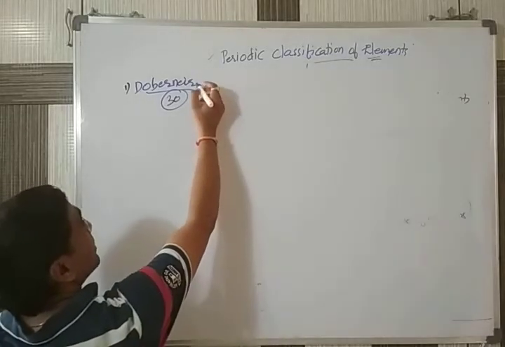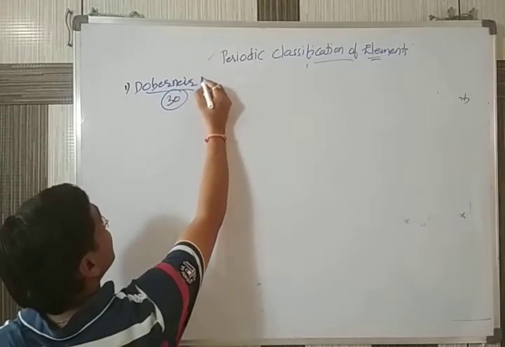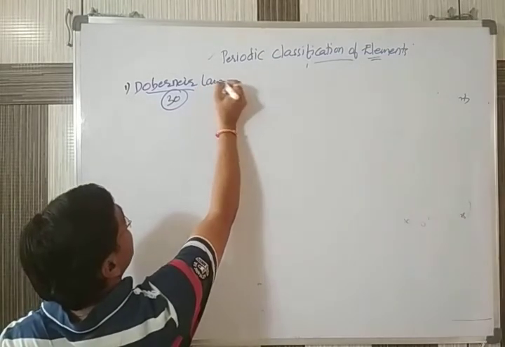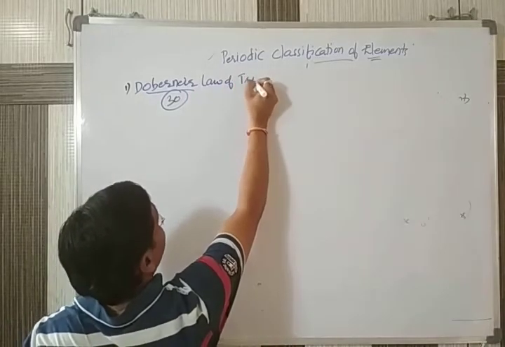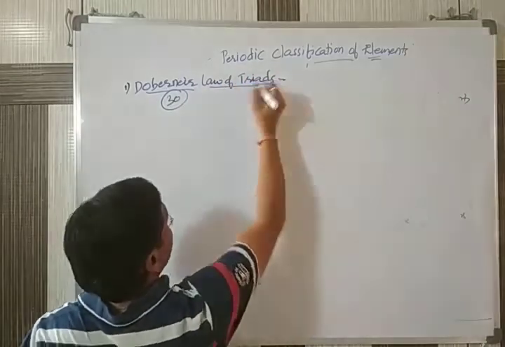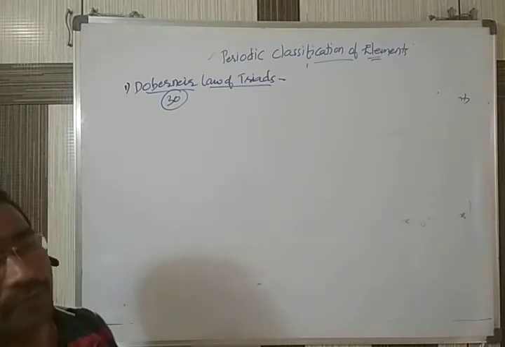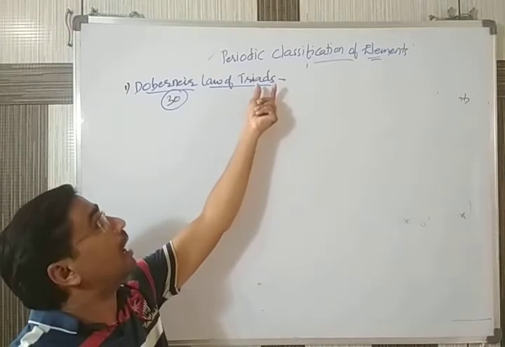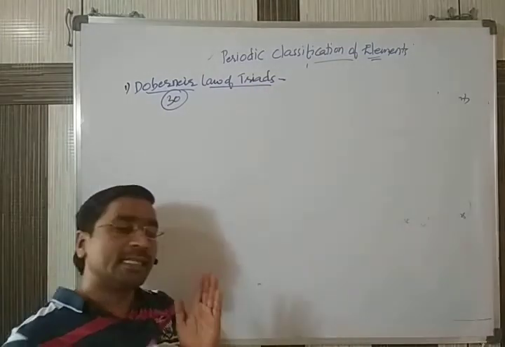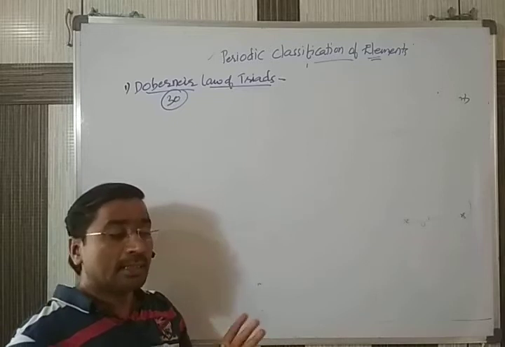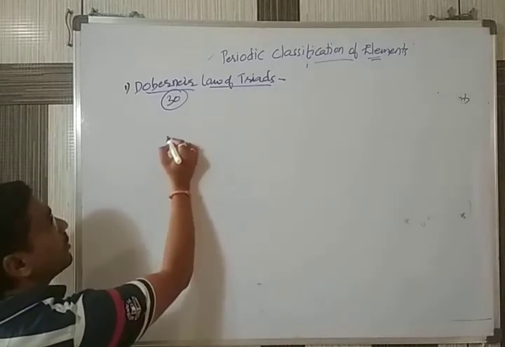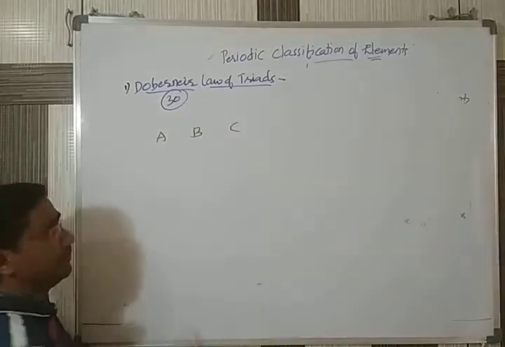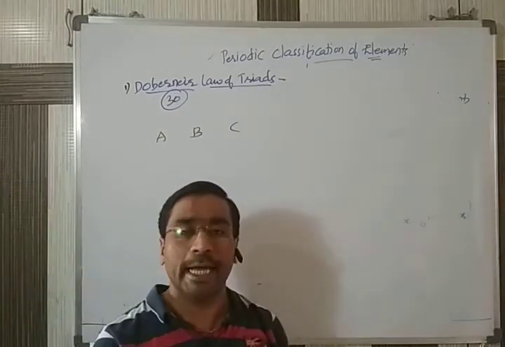That's why, based on the arrangement, the first classification is Dauvergne's law of triads. So what are triads? Tri means three, ads means elements. He took three elements and made them a group. Suppose we take three elements called A, B, C.